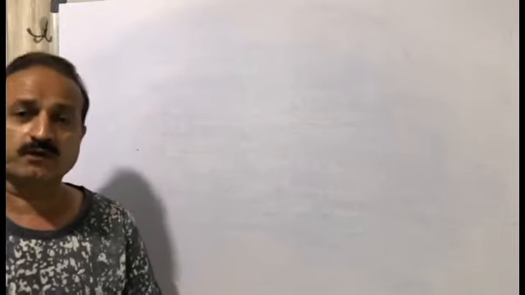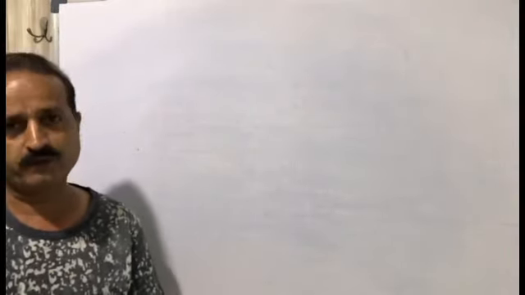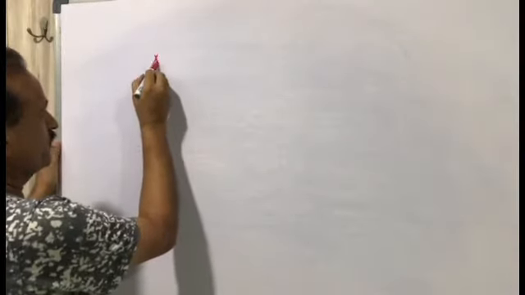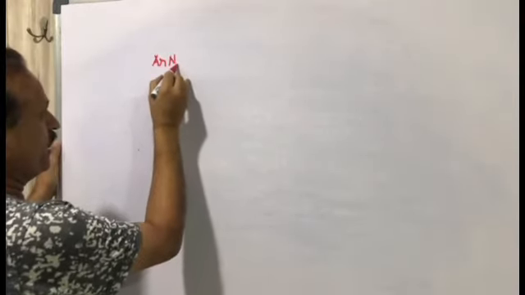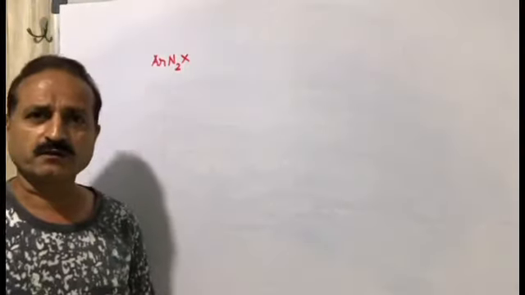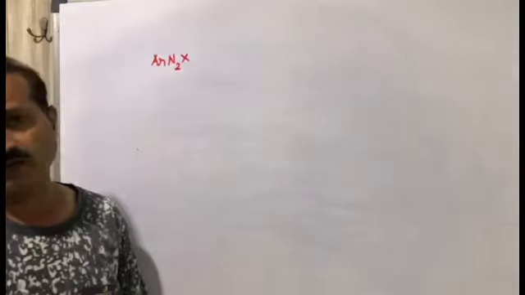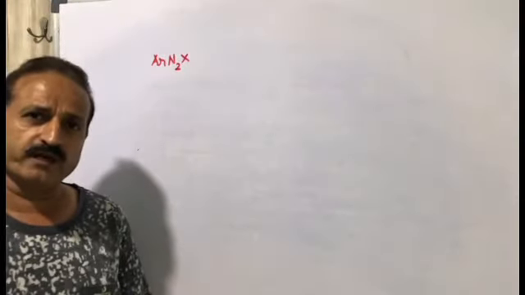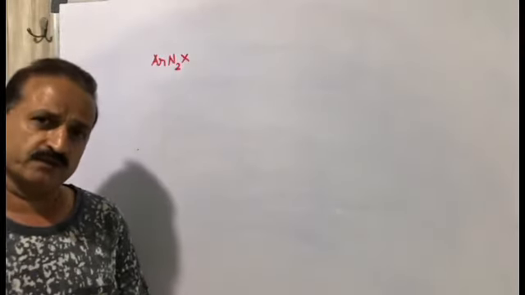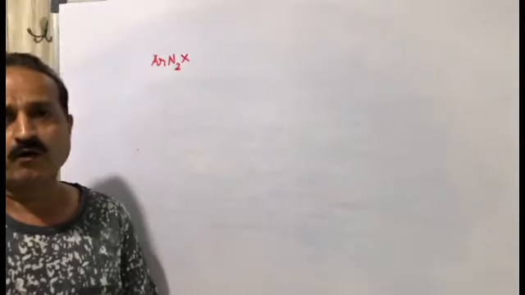What is the diazonium salt, what is its general formula, and how is it prepared? Let's discuss. The common formula of diazonium salt is ArN2X. In your book it is written RN2X, where R means alkyl, but we are writing Ar, aryl, N2X. It is the common formula of diazonium salt.